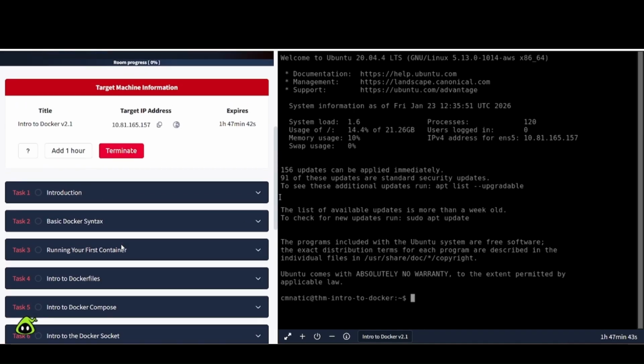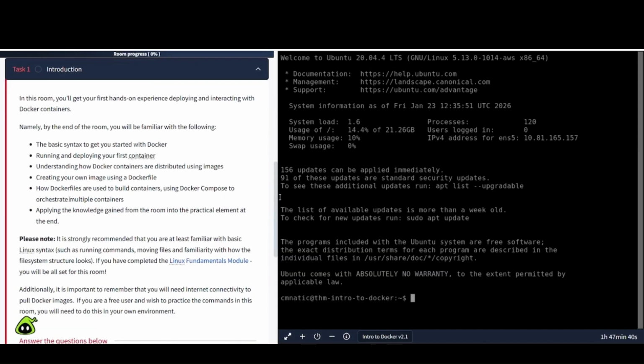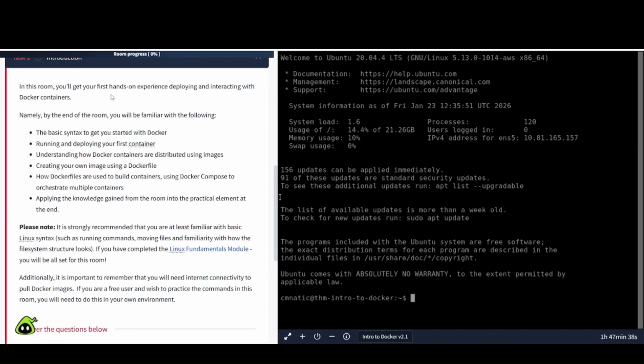As you can see, it's already running for me. And let's take a look at this Task 1 introduction. In this room, you'll get your first hands-on experience deploying and interacting with Docker containers.